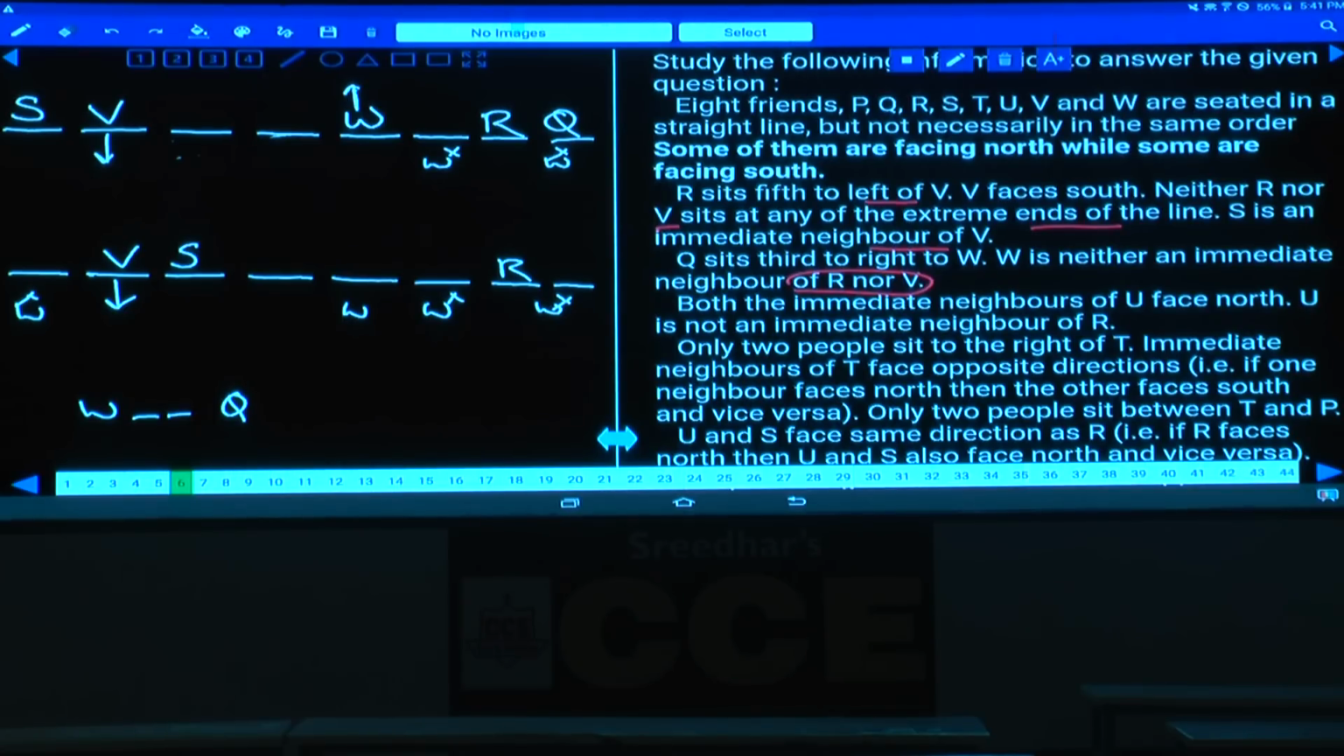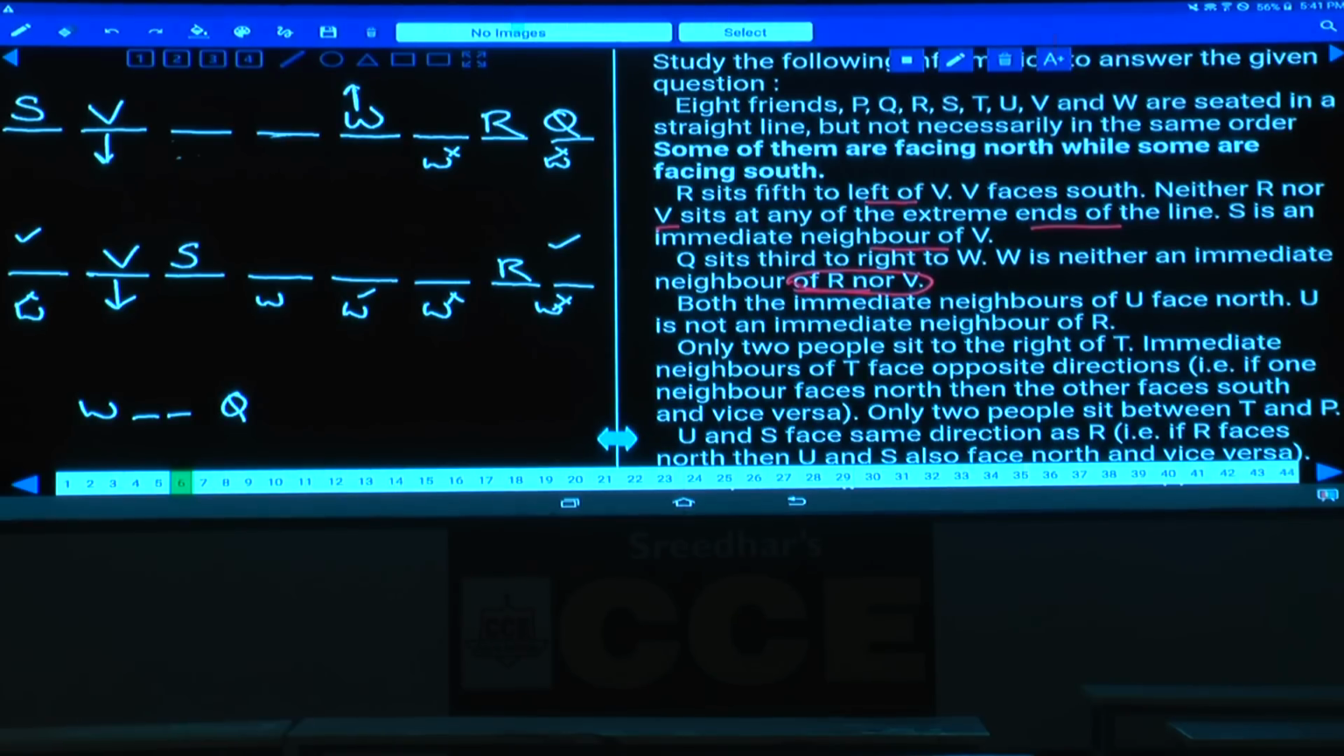Then can W be at this place? If W is here, Q can be here, isn't it? Or if W is here, Q can be here. There are two possibilities in this. Both the immediate neighbors of U face north. Q sits south to the right of W, and W is neither an immediate neighbor of R nor V.